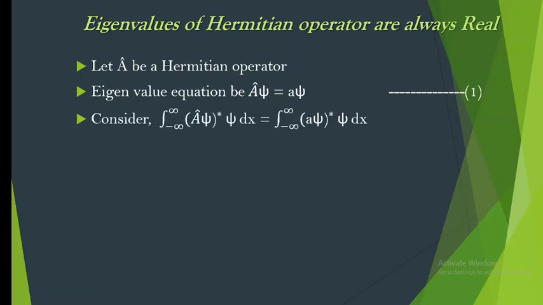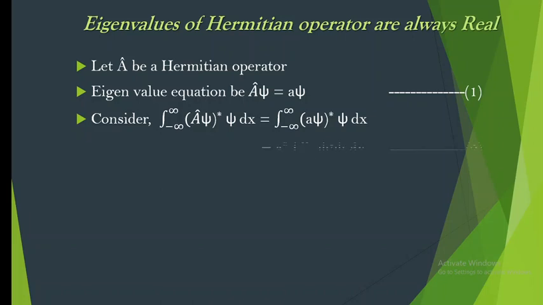Then let us consider the integration from minus infinity to plus infinity of (A cap xi) whole star into xi into dx. This will be equal to the integration from minus infinity to plus infinity of, from the above equation, A cap xi equals a into xi, that is equation number 1. So we are just substituting the value of A cap xi as a into xi on the RHS.